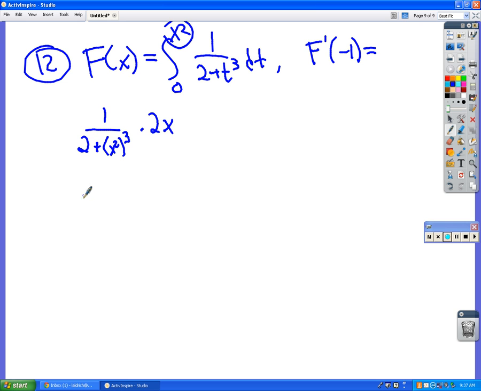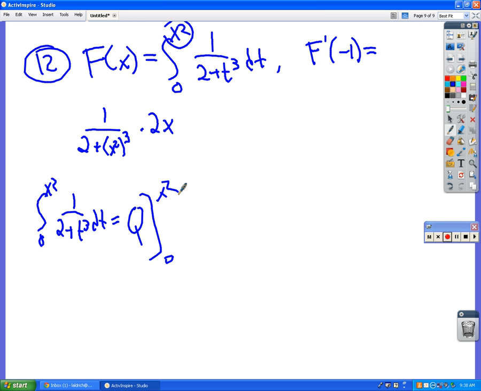Okay. So the integral from 0 to x squared of 1 over 2 plus t cubed dt, we're going to say it's going to be something q, right? But we're going to evaluate it from 0 to x squared. So this would be q of x squared minus q of 0 would be my final answer, right?